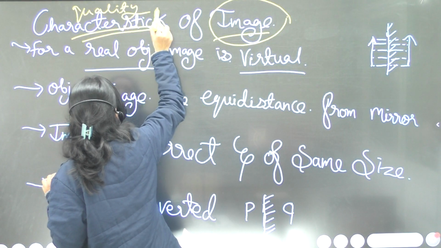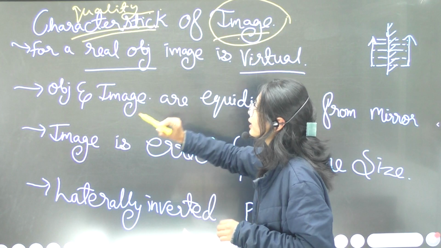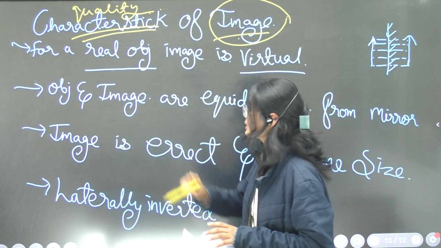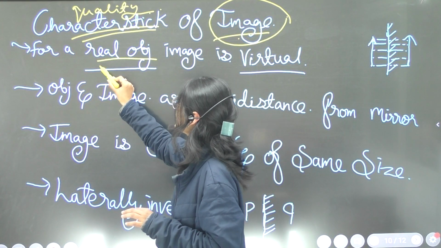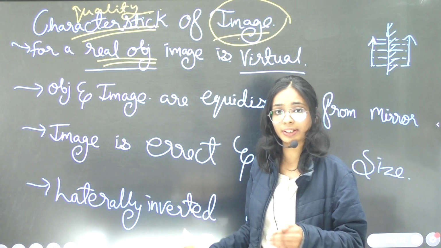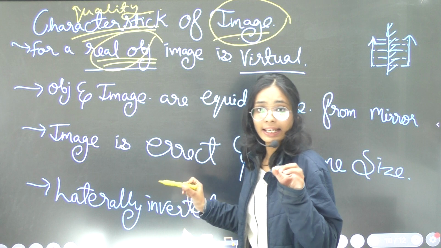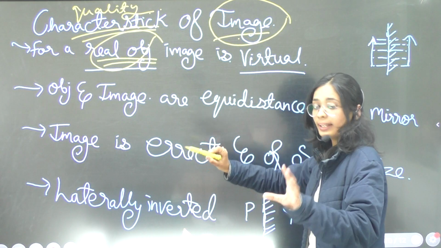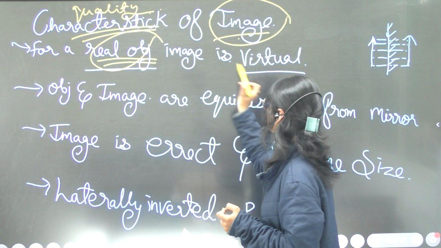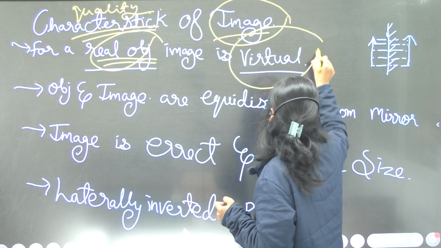We are dealing with the qualities of image. So what are those qualities? If we have a real object, meaning a diverging nature of incidence ray, then in the case of a real object, the image will be virtual.